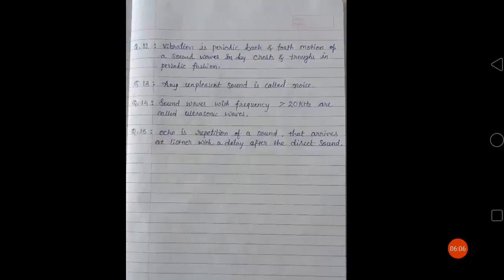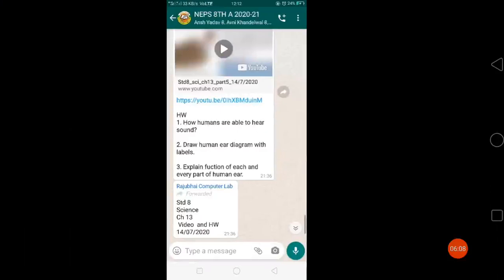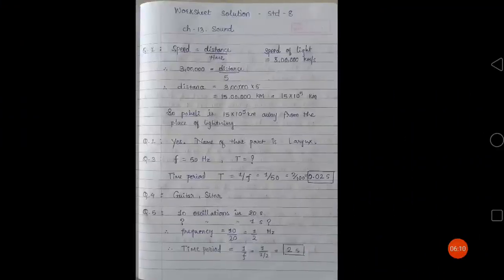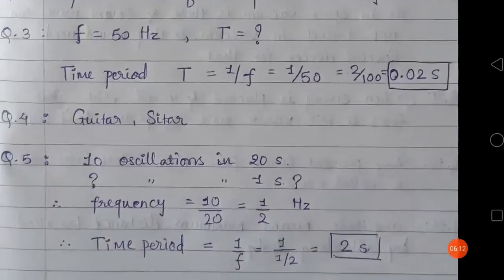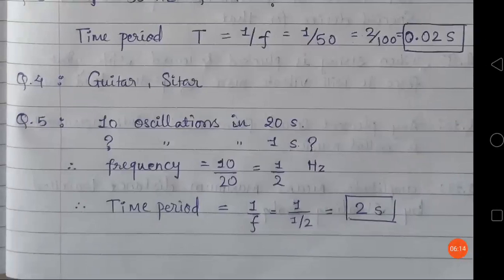So let us see how it can be solved. First of all, you will find the frequency and then the time period. So 10 oscillations in 20 seconds, then how many oscillations in 1 second? So you can write frequency is equal to 10 upon 20, that means 1 half hertz.